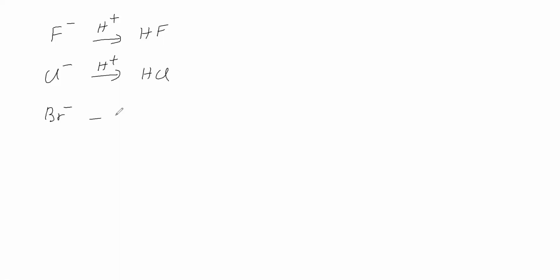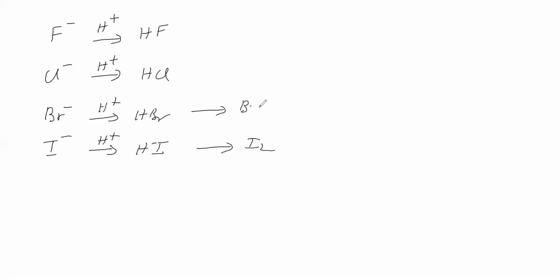Br minus with concentrated sulfuric acid gives HBr. I minus with concentrated sulfuric acid gives HI. Next, HI with concentrated sulfuric acid gives I2, and Br minus with concentrated sulfuric acid gives Br2. This is the experimental result.